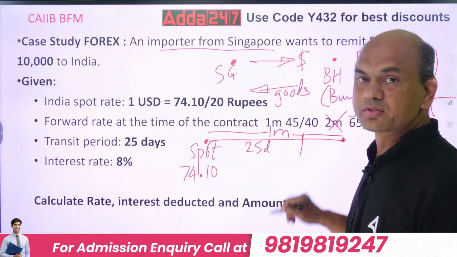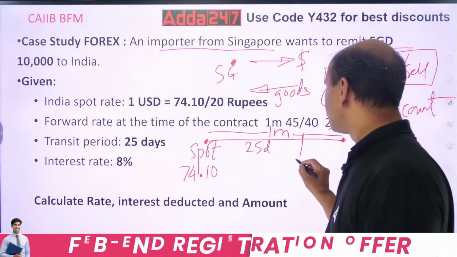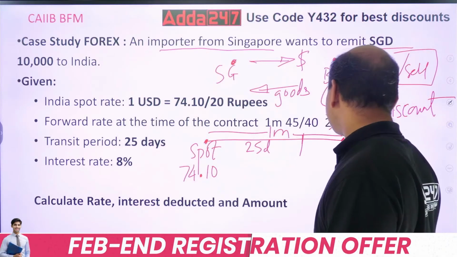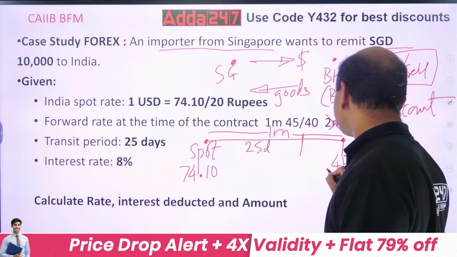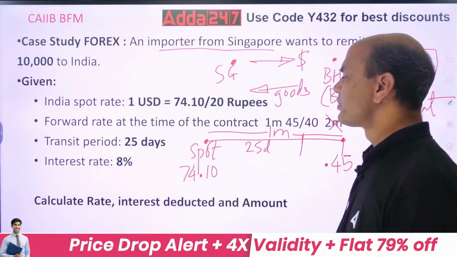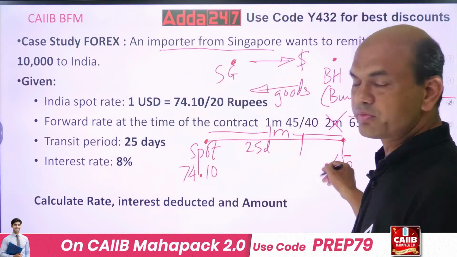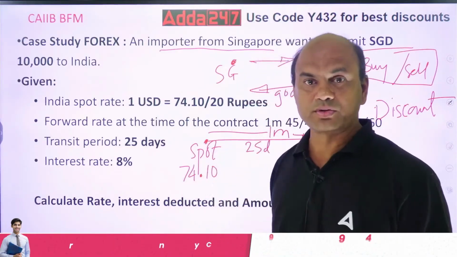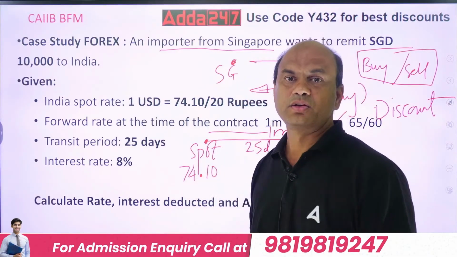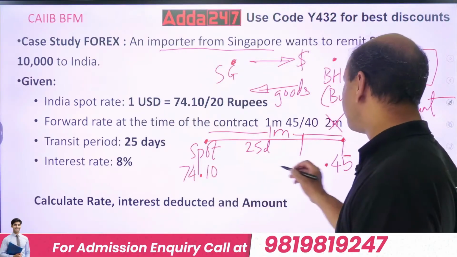So in 1 month, what will you take now? 45 or 40? So left side, buy. So you will take 45. Okay, 45, I will take it over here. So you will take it 0.45. Now what will you do with this 0.45? Will you add or subtract? The currency is in discount, so you will subtract.